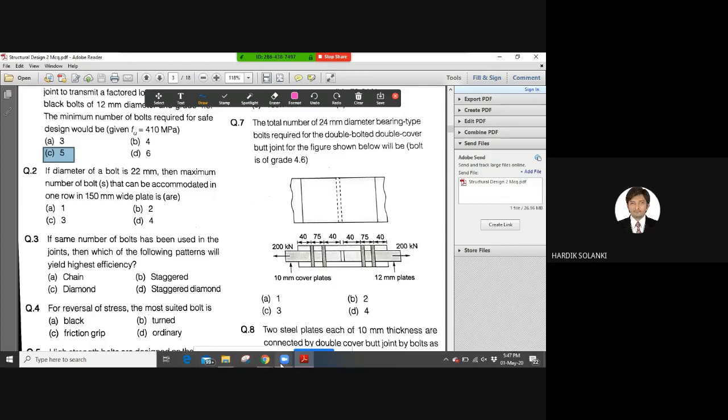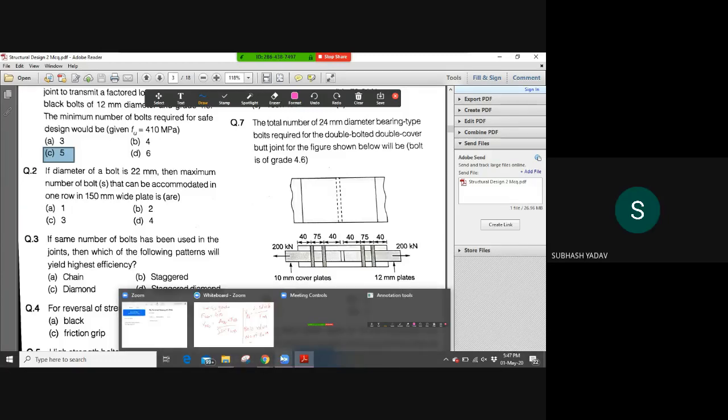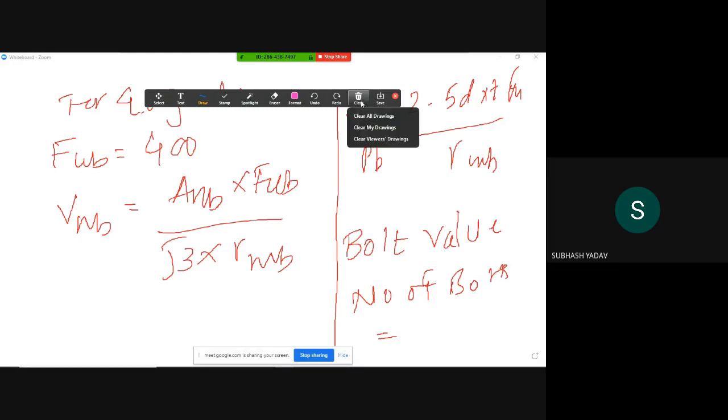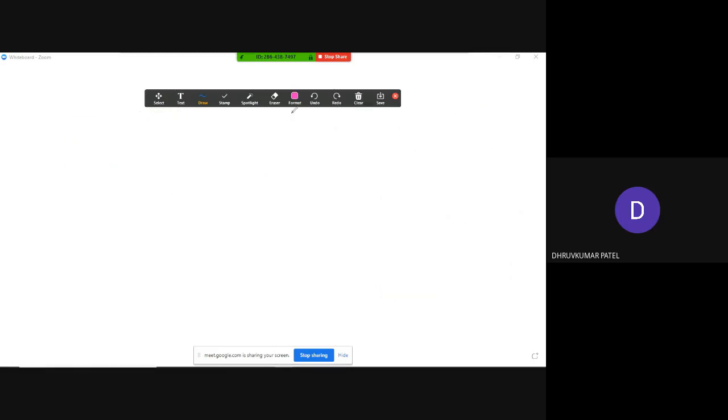Sir, 2. Can you please explain how? Sir, pitch is 2.5 times the diameter of the bolt, so 2.5 into 22 is 55 mm. 150 divided by 55 is 2.7, so the answer is 2. Exactly, right? So you need to think about these values like this also.